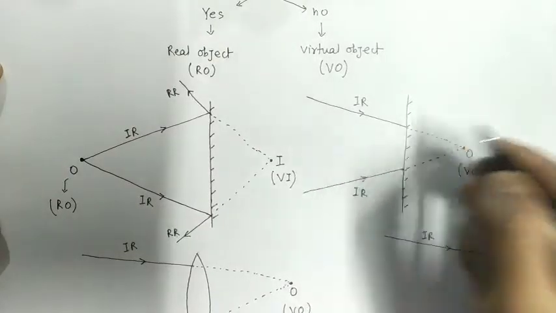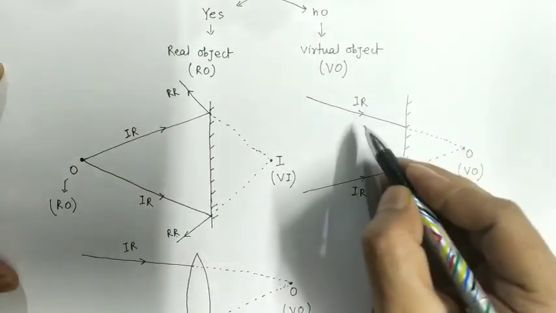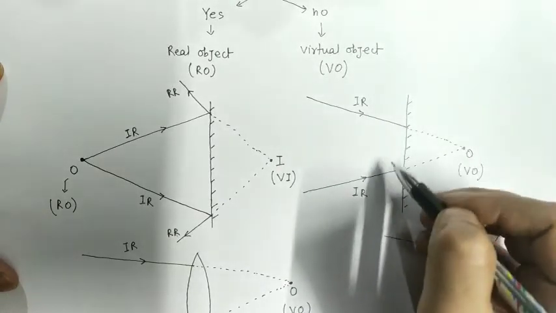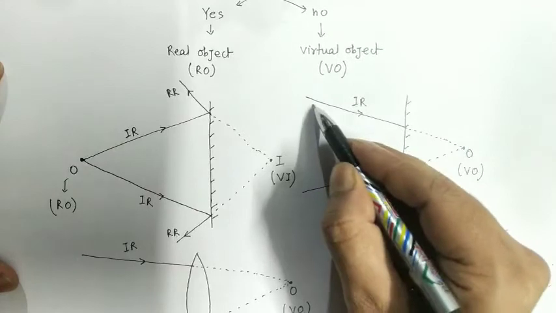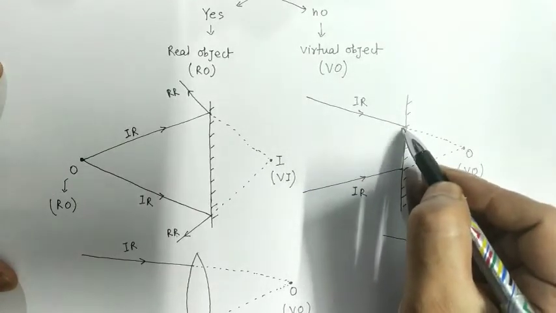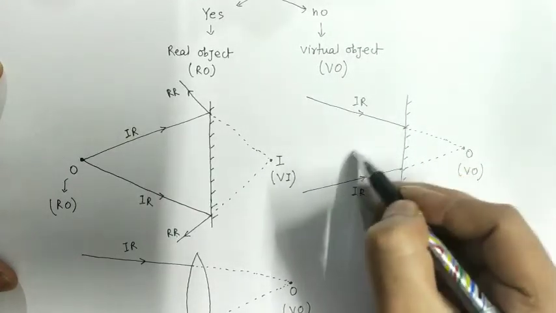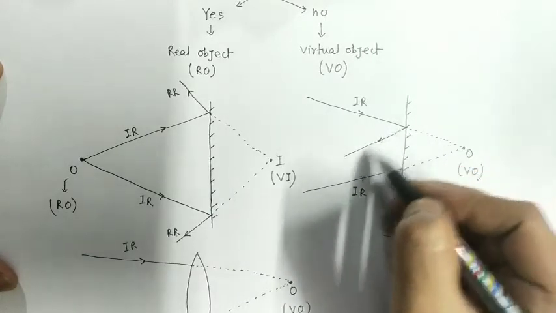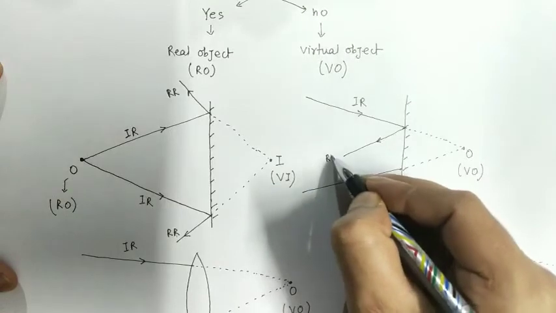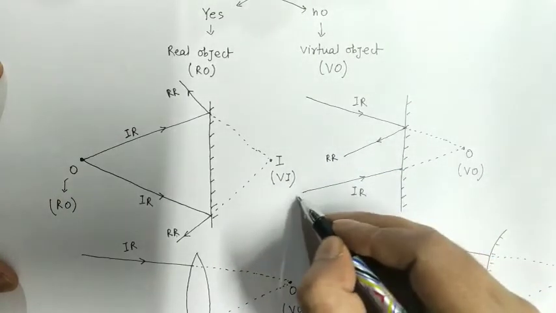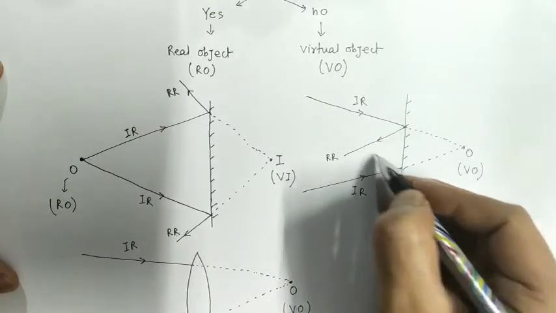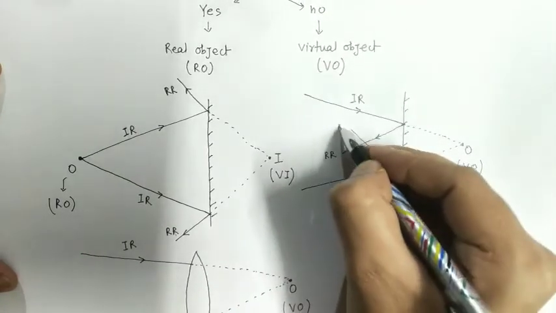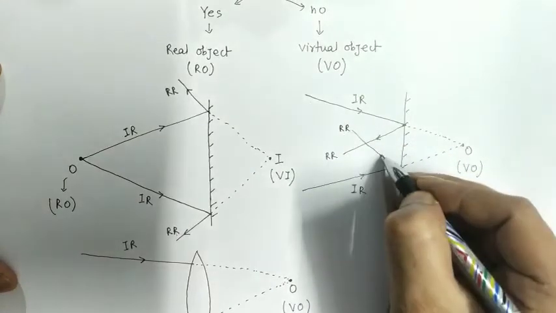Now let us see the second example. Which event will take place here? Reflection. This is the incident ray. At this point it will reflect. So this is the reflected ray, and similarly this incident ray will reflect, so this is the other reflected ray.